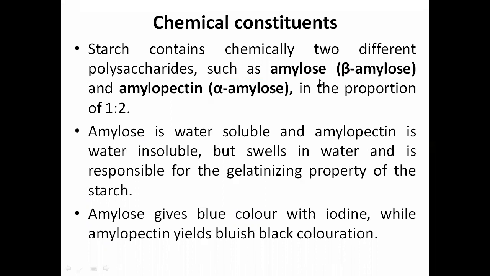Starch contains chemically two different polysaccharides, such as amylose, that is called beta amylose, and amylopectin, that is known as alpha amylose, right? The ratio is going to be 1 is to 2, beta amylose is to alpha amylose. Amylose is water soluble, and amylopectin is water insoluble. You should remember this solubility parameter.